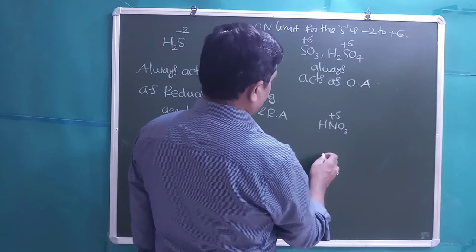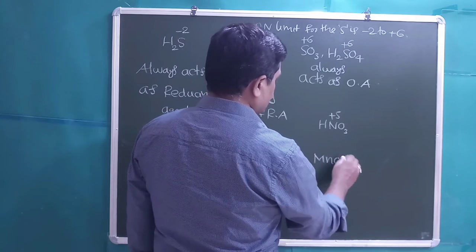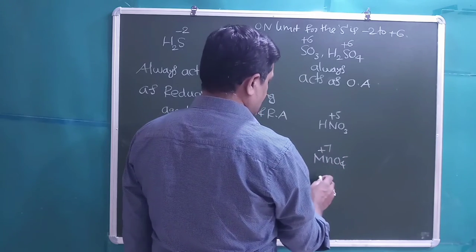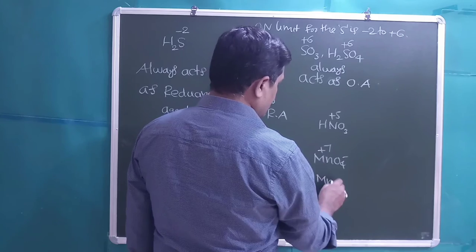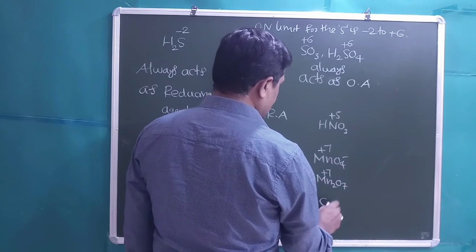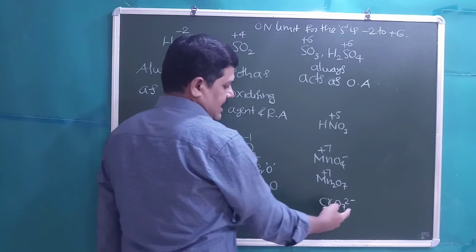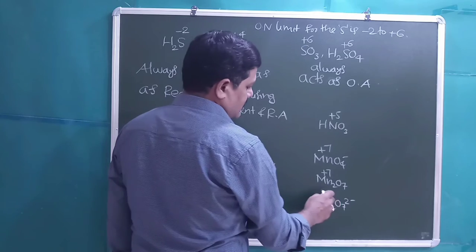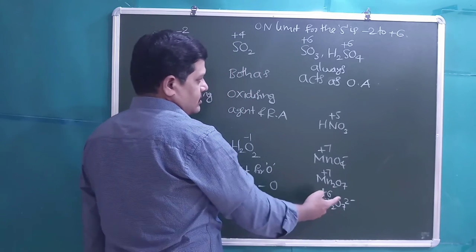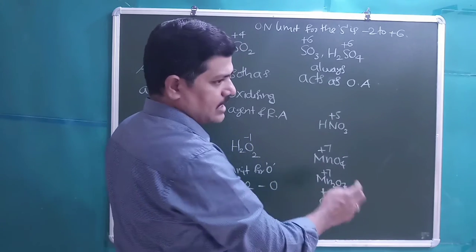And some other examples, like MnO4 minus, manganese in its highest oxidation state. Mn2O7 can always act as an oxidizing agent. Cr2O7 2 minus, or potassium dichromate K2Cr2O7, Cr is present in its highest oxidation state. So these can act only as oxidizing agents.